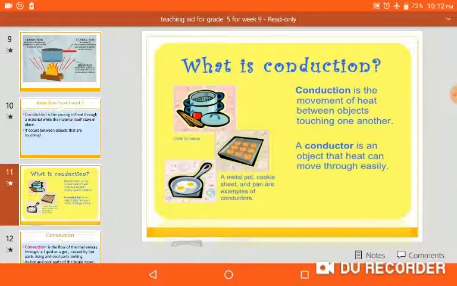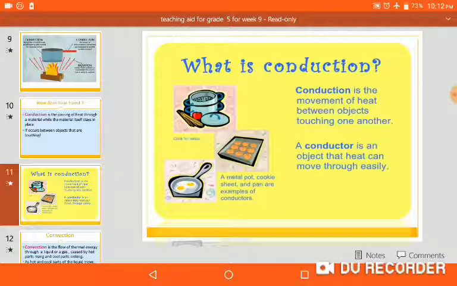conduction and conductor. Conduction is a process of how heat transfers, how heat travels. Conduction is the movement of heat between objects touching one another.